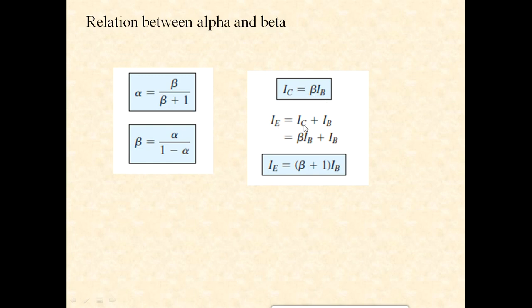IE can be expressed as IC plus IB. Since IC is beta IB, simplifying, IE equals beta plus 1 times IB. Substituting, you finally arrive at alpha equal to beta upon beta plus 1, or beta equal to alpha upon 1 minus alpha. That is a very important relation which will help you to design various parameters with respect to amplifier circuits.